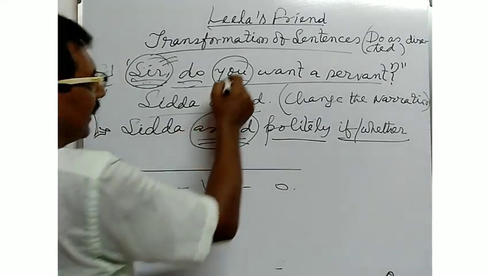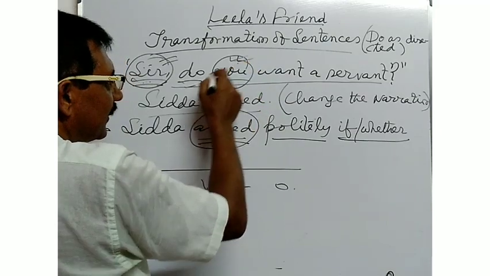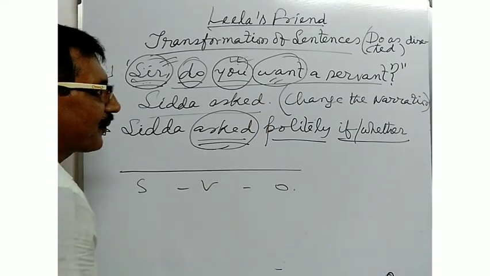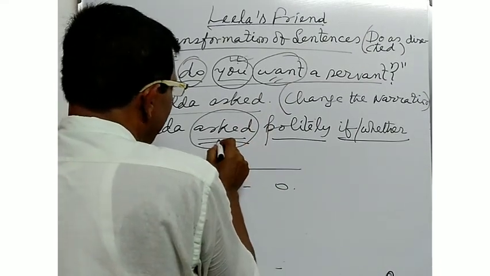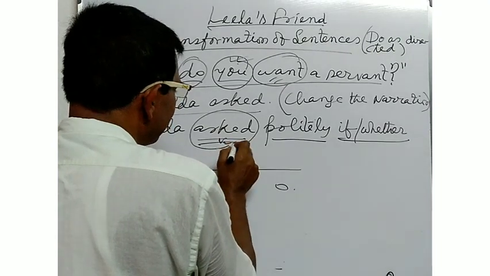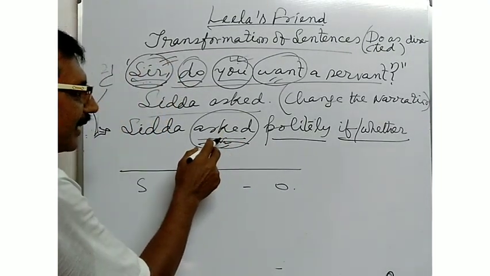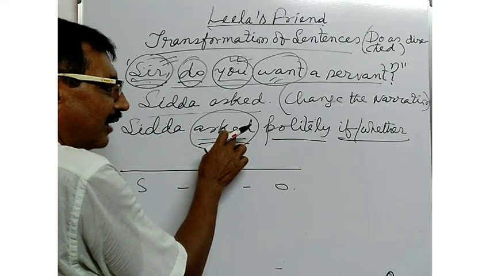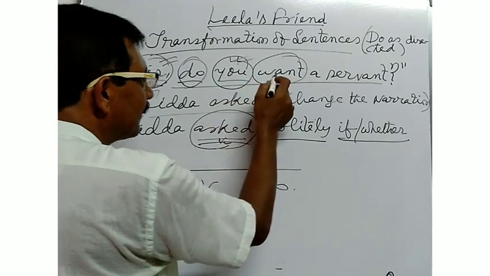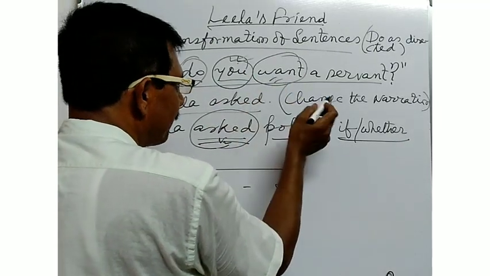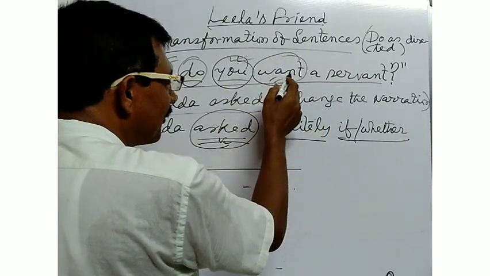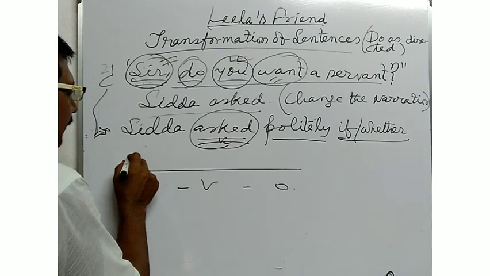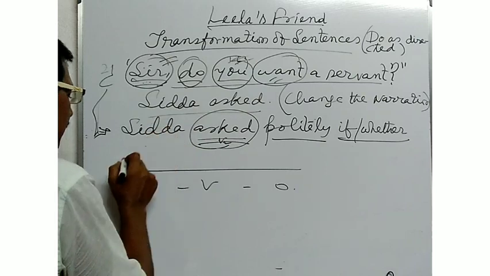Here, you is the subject, do plus want is the present indefinite verb. Now see, asked is used in the past indefinite form. The reporting verb has been used in the past tense, and if the reporting verb is in the past tense, the verb of the reported speech will be changed accordingly. Here the present indefinite verb will be converted into past indefinite form. So you will write if or whether, then you will be converted into he.